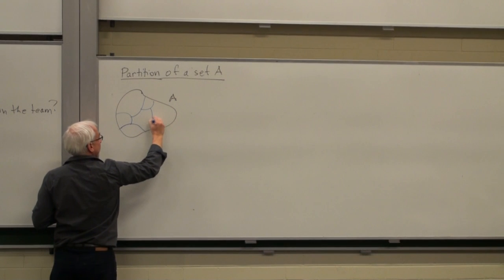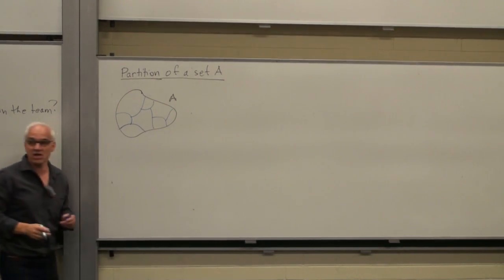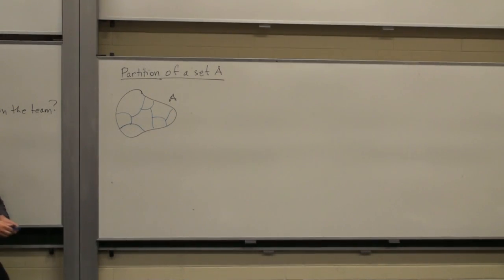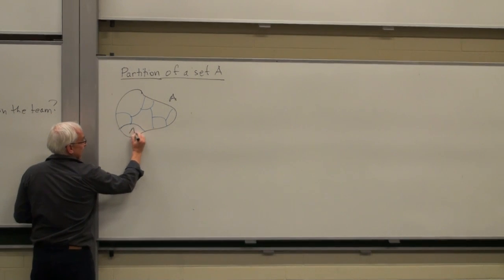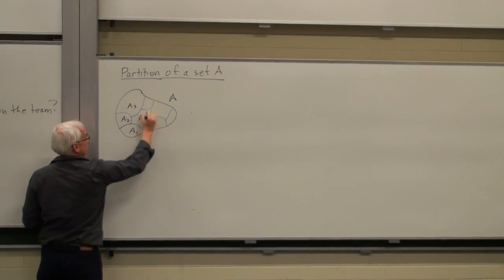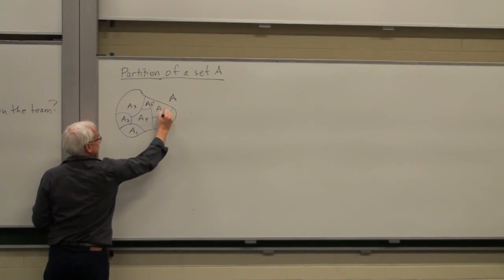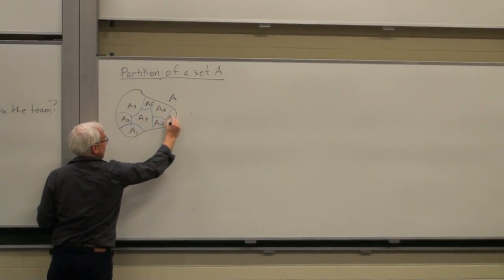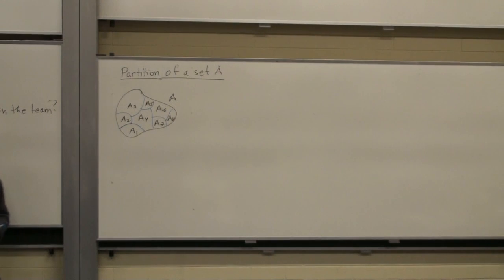There's a partition of the set into different pieces. Let's say A1, A2, A3, A4, A5, A6, A7, in this case, 8 subsets.